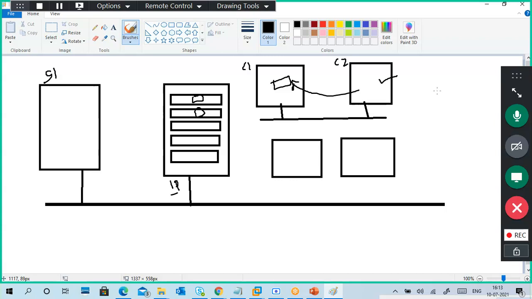Yeah, the question is correct. How to access? We must give the permissions, sir, first of all. Permissions, very good. Any other? You have to give access permission, read and write permissions, before that.